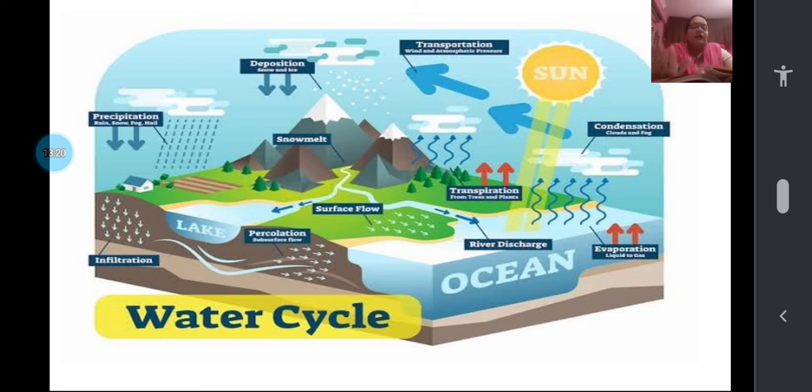Read page number 108 in your textbook. Complete S3 and be ready for the next class. By the time we meet, you should know how to draw the water cycle just as given in your textbook. Draw the water cycle picture, and below that, write why we all need water and why the water cycle is important. If you think and keep it ready, the next part of the lesson is going to be very easy for you to understand.